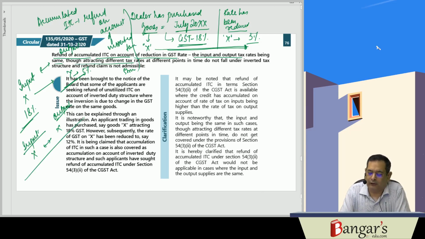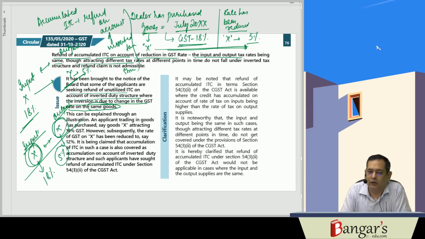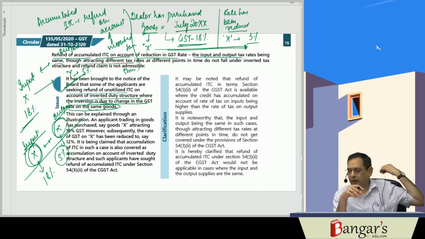So what they are saying is it has been brought to the notice of the board that some of the applicants are seeking refund of unutilized ITC on account of inverted duty structure, where the inversion is due to a change in GST rate on the same goods. Earlier, goods X were chargeable with 18% GST, and now they are chargeable with 5% GST. They have clarified that in such a case, a refund will not be admissible. You cannot claim it as an inverted duty structure.